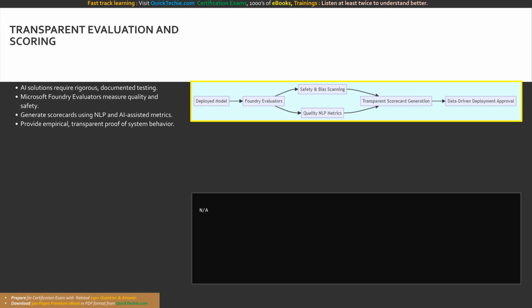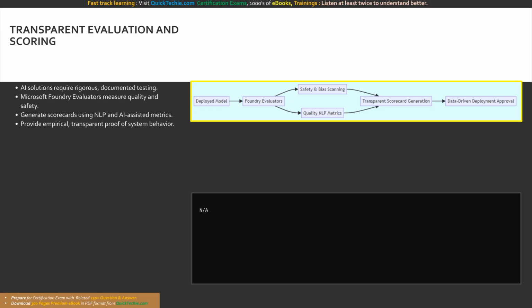This data is critical. If a stakeholder or regulatory body asks how you know your AI system is safe and reliable, you do not offer a guess. You present the transparent, empirical data generated by the Foundry evaluators. Furthermore, as models are updated or fine-tuned over time, these evaluation metrics provide a continuous, transparent window into whether the application's performance is degrading or improving, ensuring that the system strictly adheres to all organizational guardrails before it ever interacts with a customer.